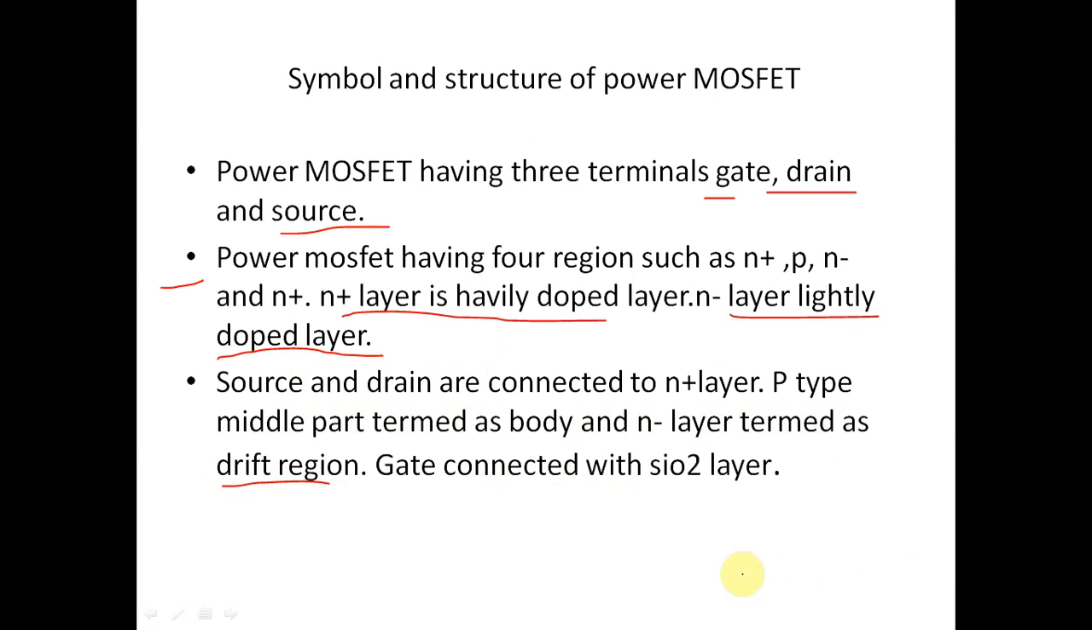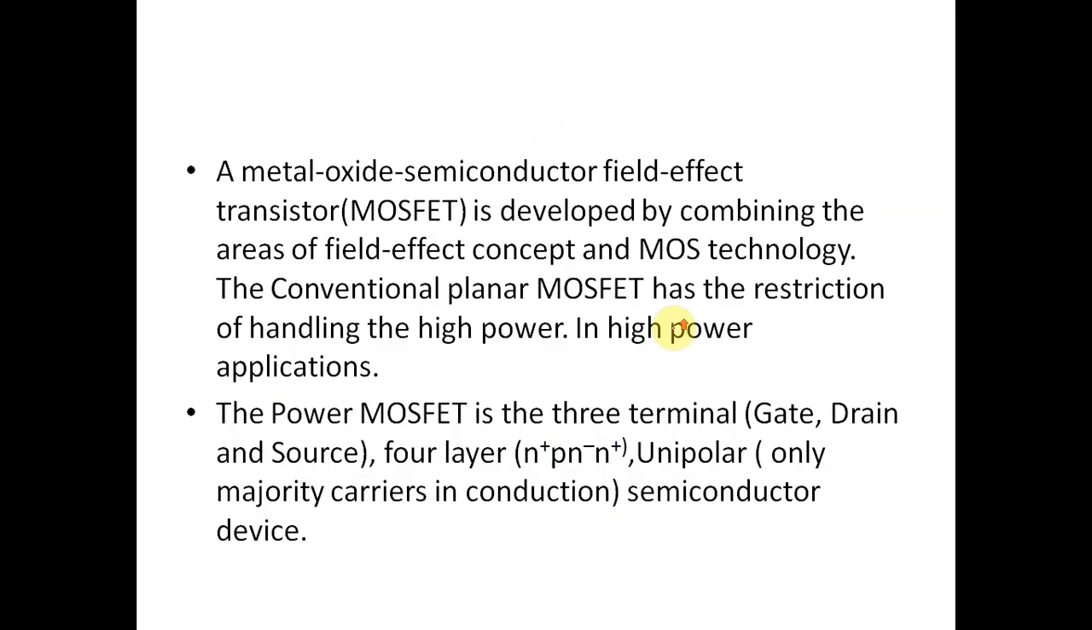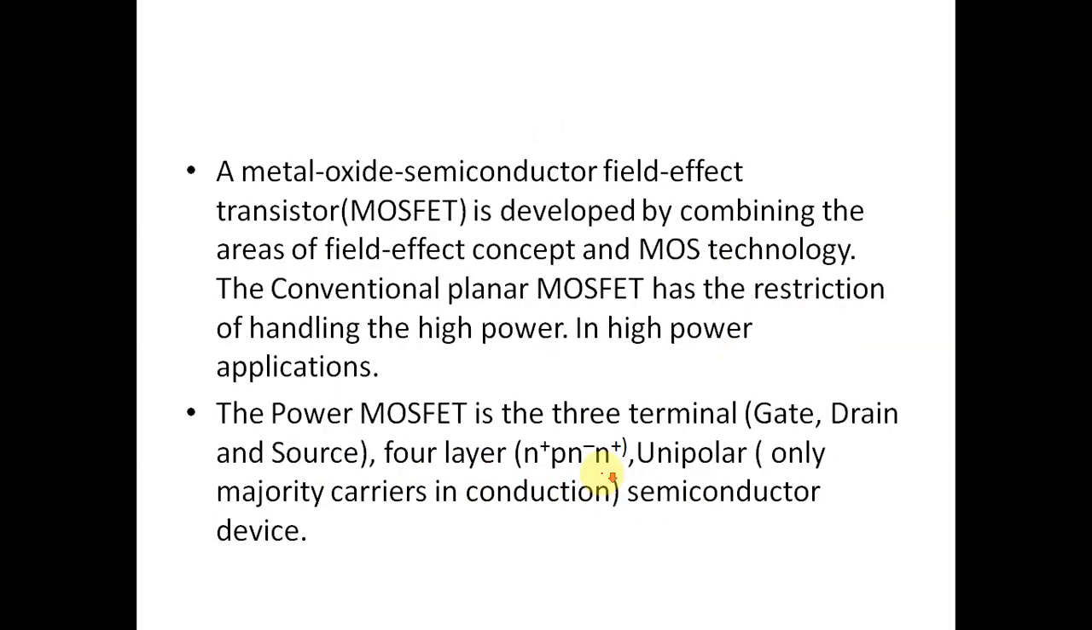Gate is connected with the SiO2 layer. See here, the gate is connected to SiO2. This is the SiO2 layer. Now, the metal oxide semiconductor field effect transistor is developed by combining the areas of field effect